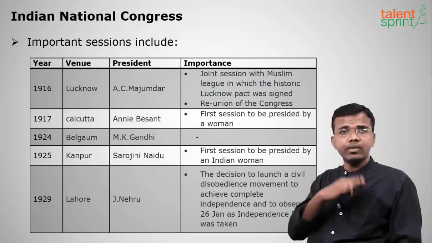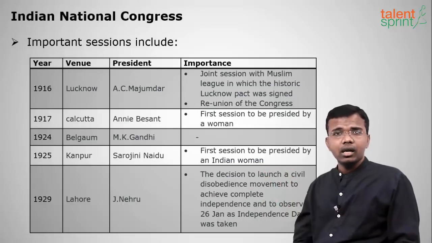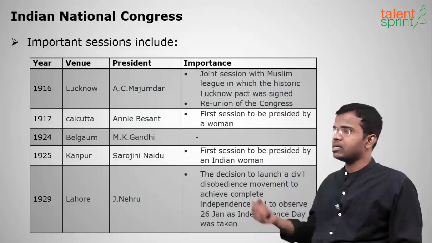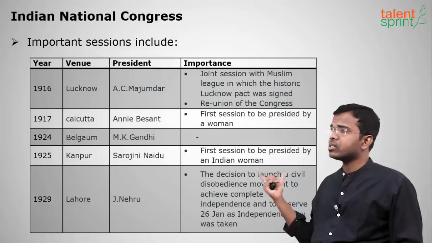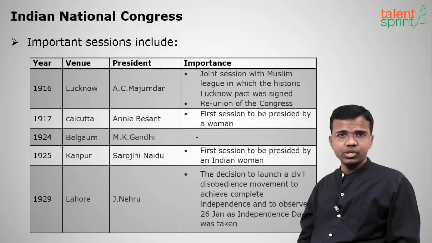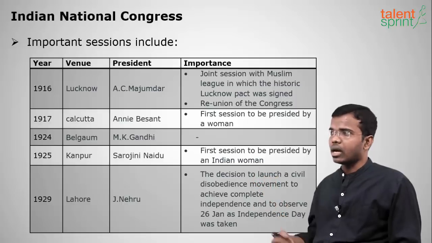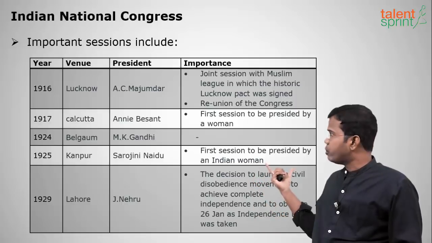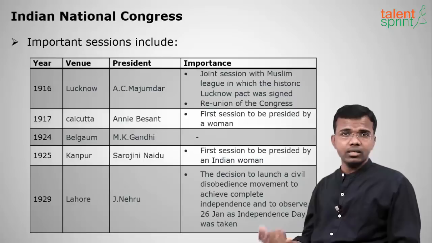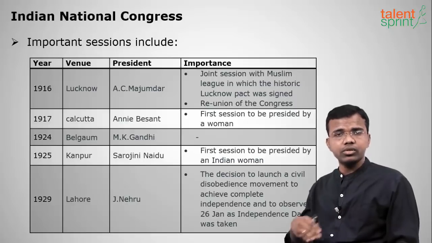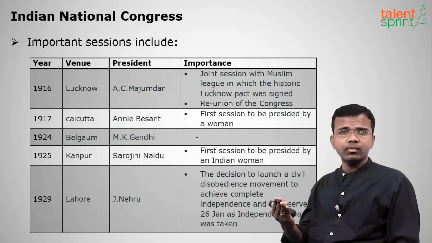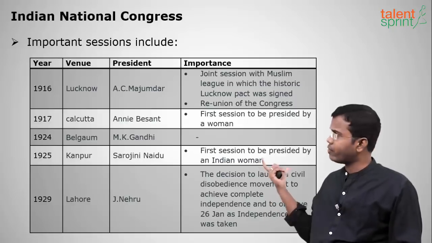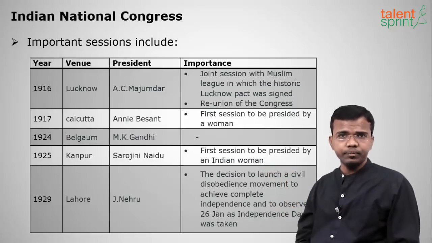Okay, 1907 Surat split, 1916 Lucknow Pact, and it was headed by A.C. Majumdar. The next important session is the 1917 Calcutta session. It was presided over by Annie Besant. The importance is that she was the first woman president of INC. Though she was not an Indian woman, she was a woman of another country, right? So that's why she was the first woman president of INC.